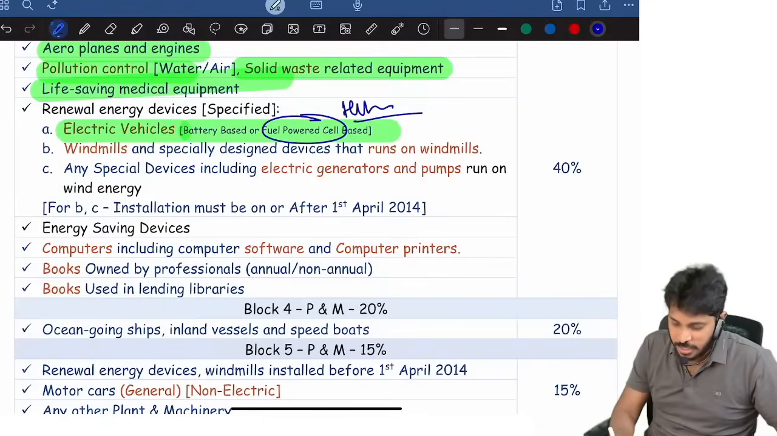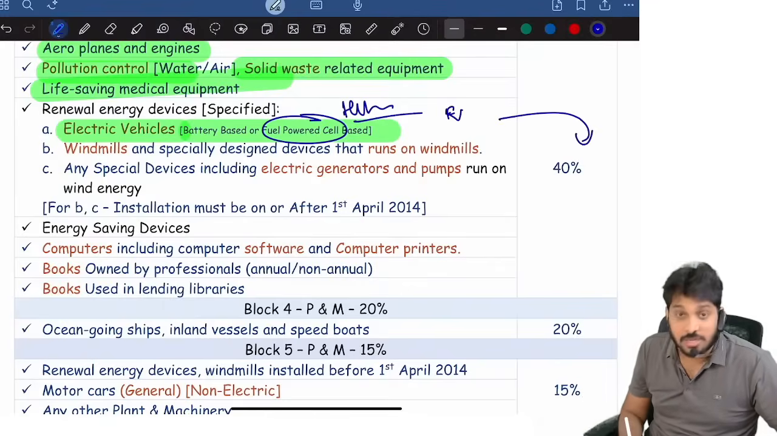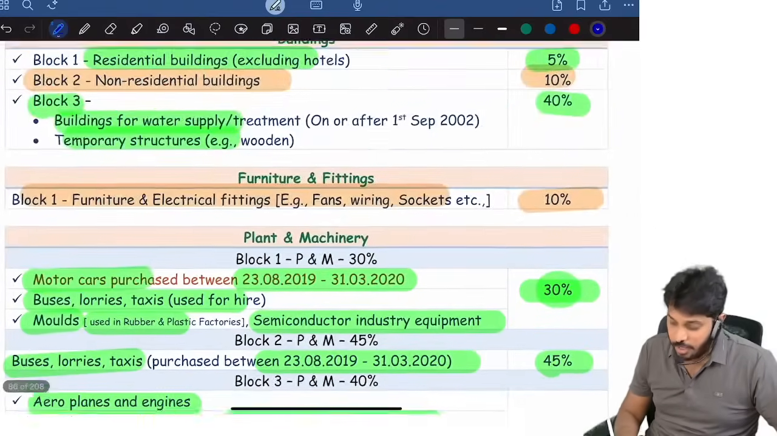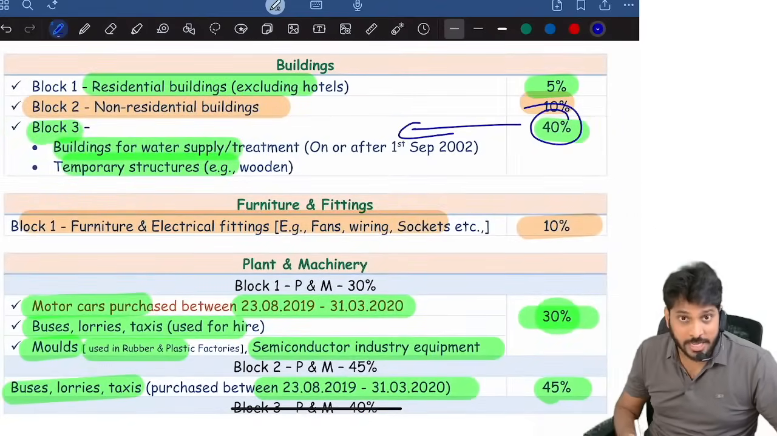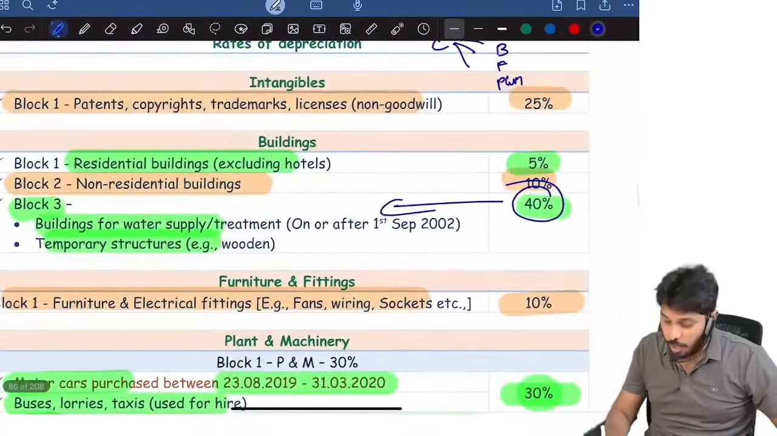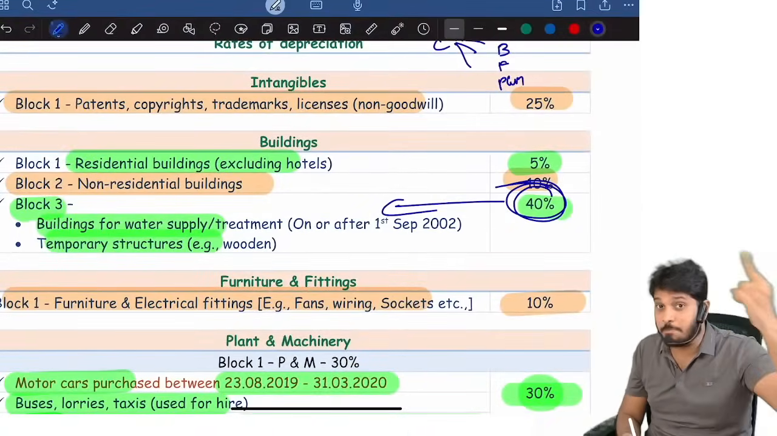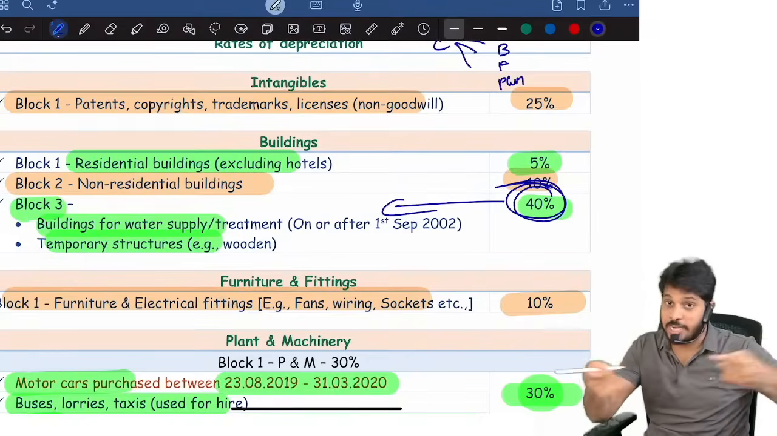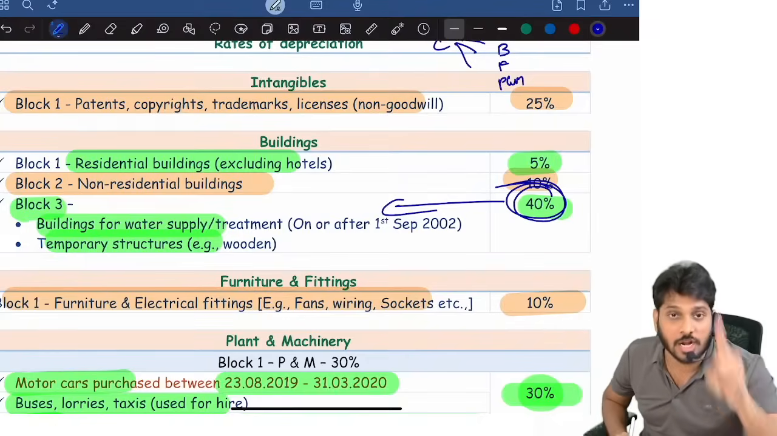So that car, okay. So EV cars, what is the rate of depreciation? 40%. Now here, sir, EV car 40%, building wooden structure also 40%. Can I group them into a single block? No. This car comes under the plant and machinery block. This temporary wooden structure comes under the building block. Category is different, rate is same, but since the category is different, they both will not come under the same block.